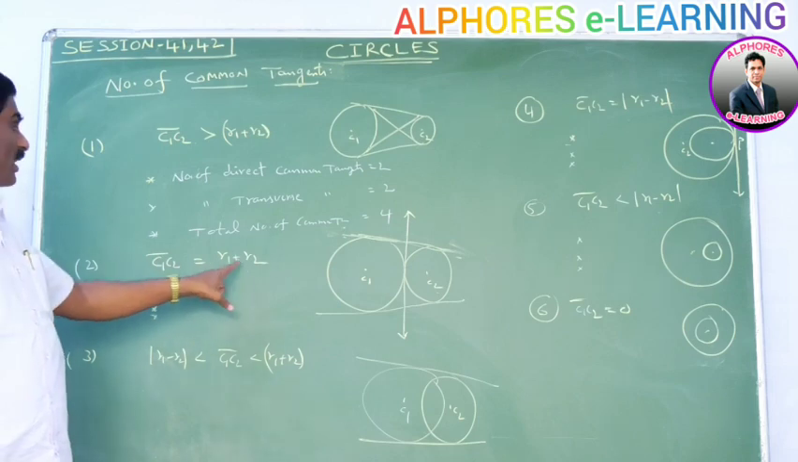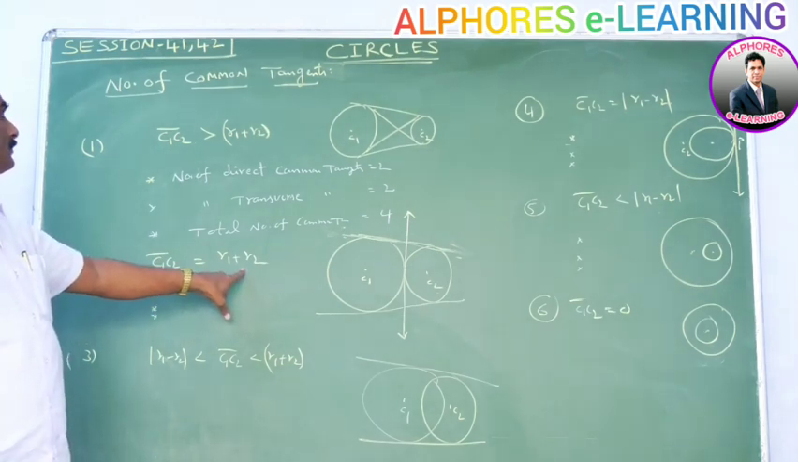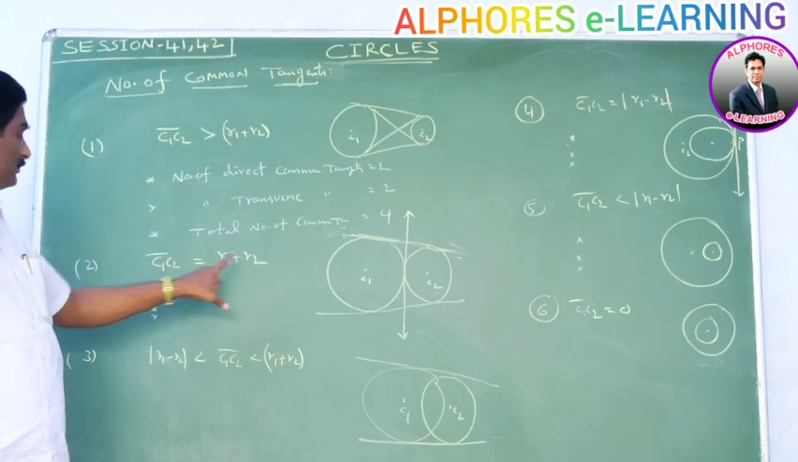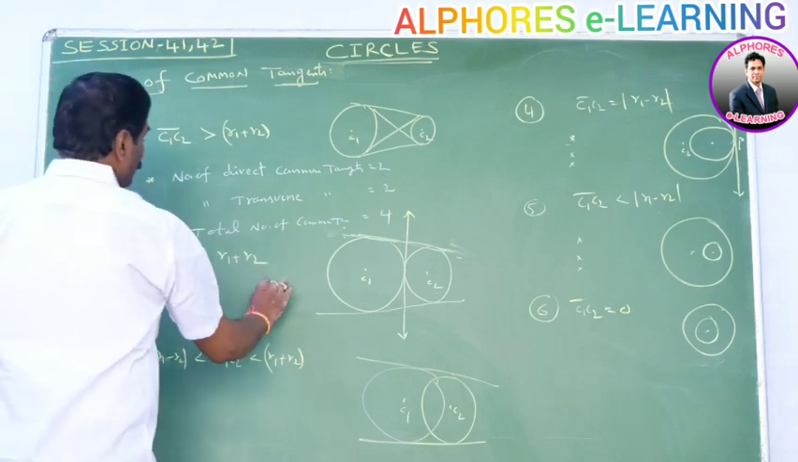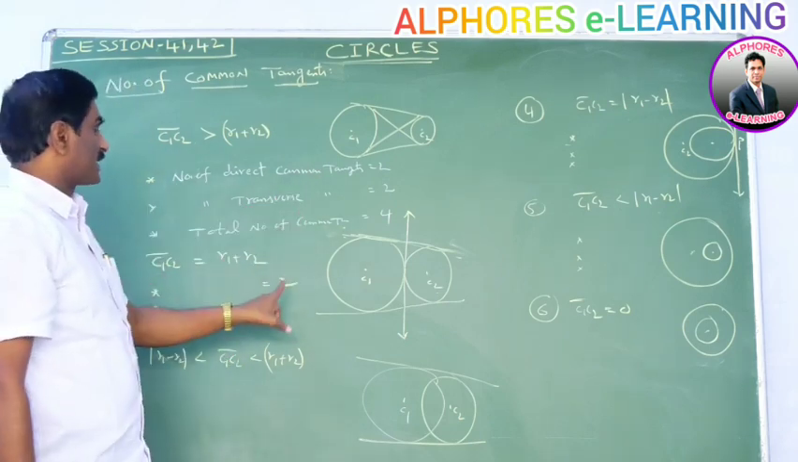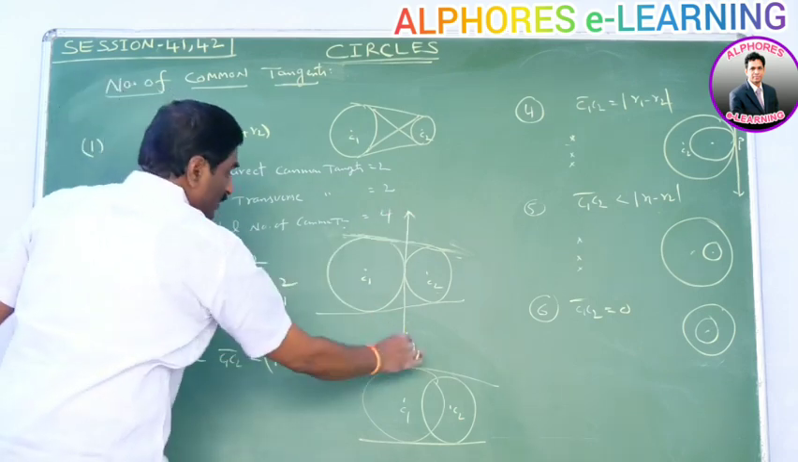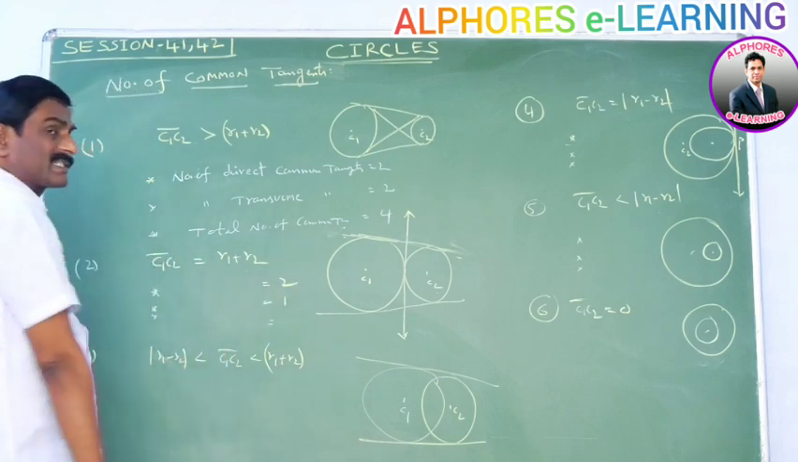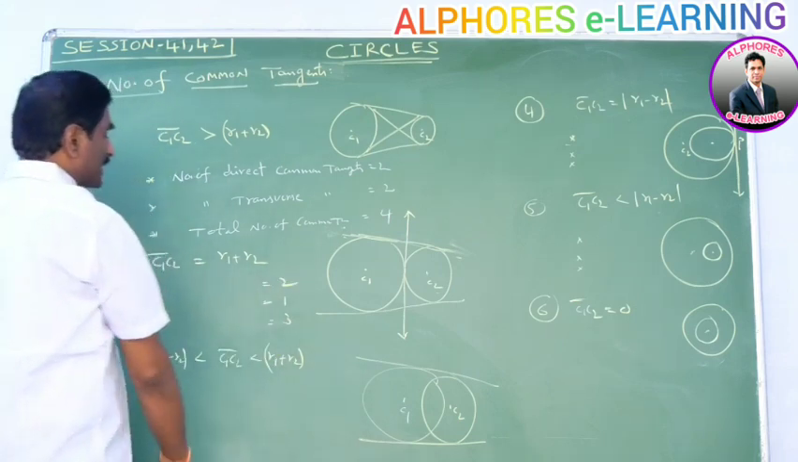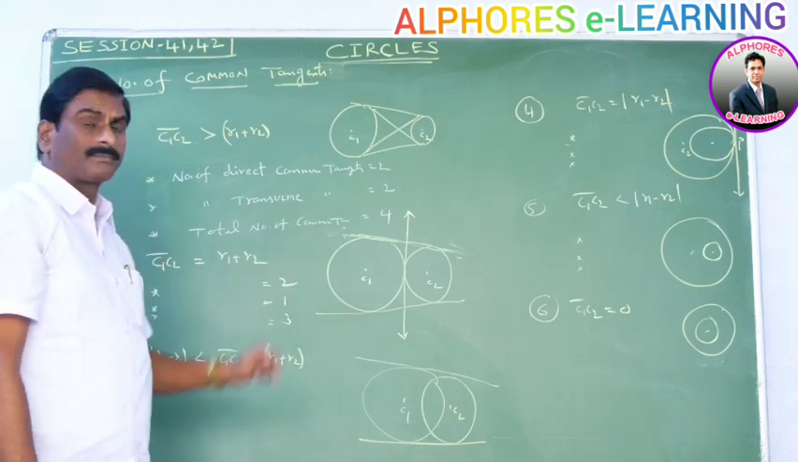Second one. If C1C2 is equal to R1 plus R2, first point, number of direct common tangents is equal to 2. Number of transverse common tangents is equal to 1, only 1. This is the transverse common tangent. Total number of common tangents is equal to 2 plus 1, which means 3. Please note this diagram.